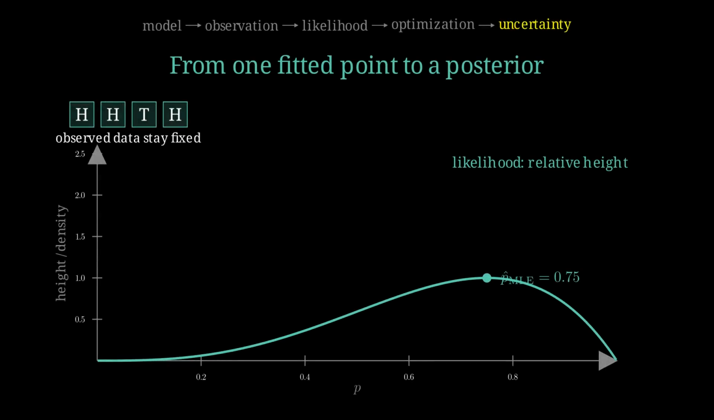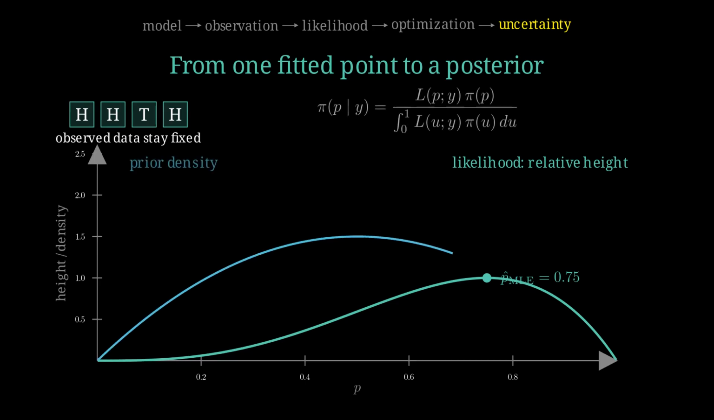Now keep heads, tails, heads fixed. The likelihood peaks at 0.75. A Bayesian adds a prior density for the probability of heads. This one gently favors the middle. Bayes' rule says to multiply prior and likelihood at each candidate value. We can do that on a numerical grid.